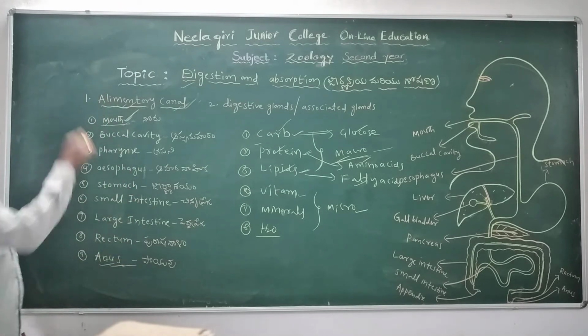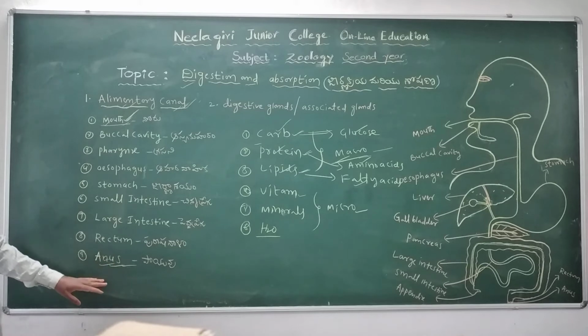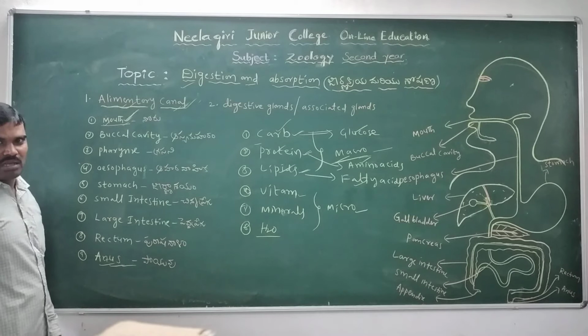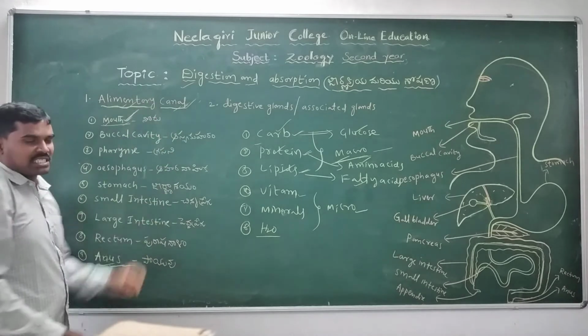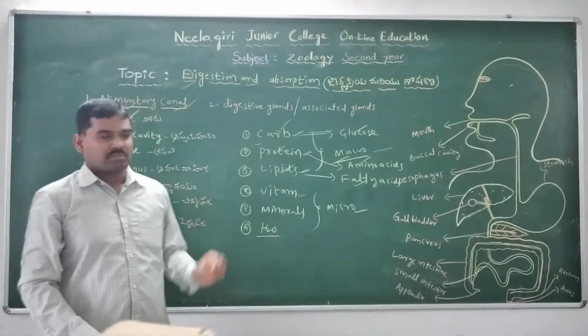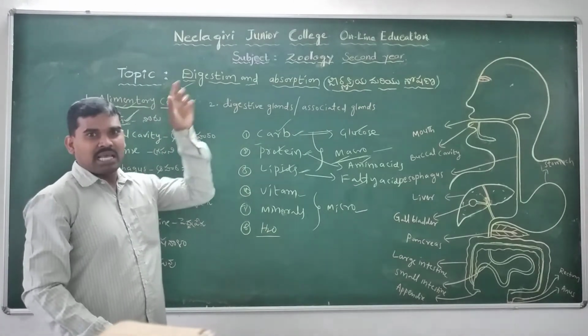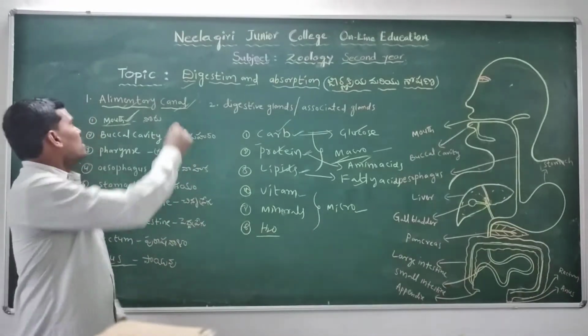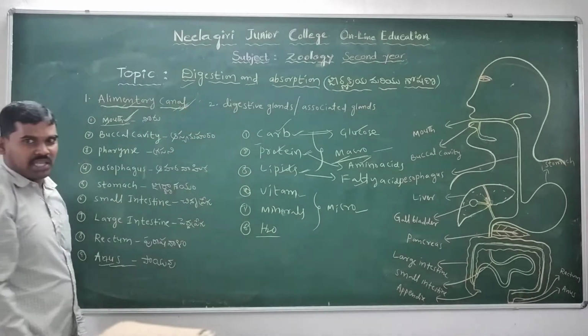The following parts make up the alimentary canal. It is a straight, tubular, coiled canal found in the digestive system.